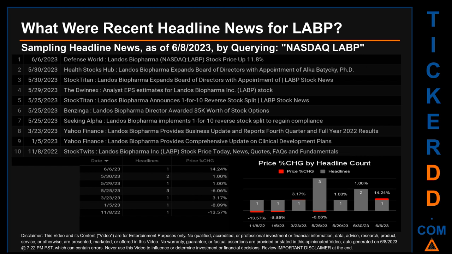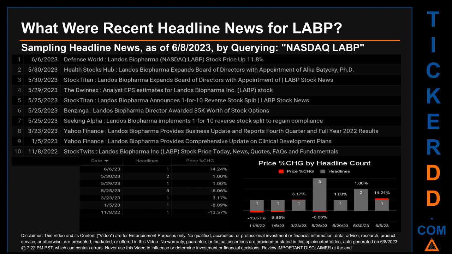The latest publication was Tuesday, June 6, 2023, when Defense World published the headline that read, Lando's Biopharma stock price up 11.8%. The oldest publication was on Tuesday, November 8, 2022, 7 months ago, when StockQuits published the headline that read, Lando's Biopharma Inc., LABP, stock price today, news, quotes, FAQs and fundamentals. Thursday, May 25, 2023 had the most headlines.